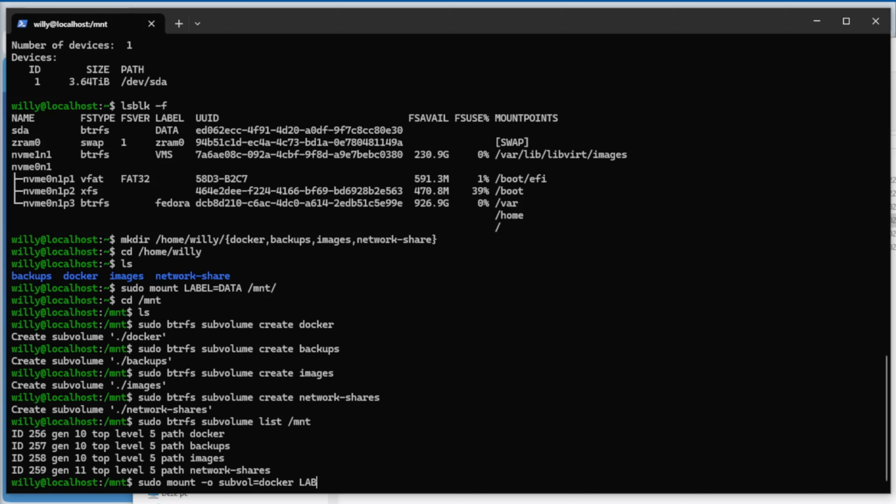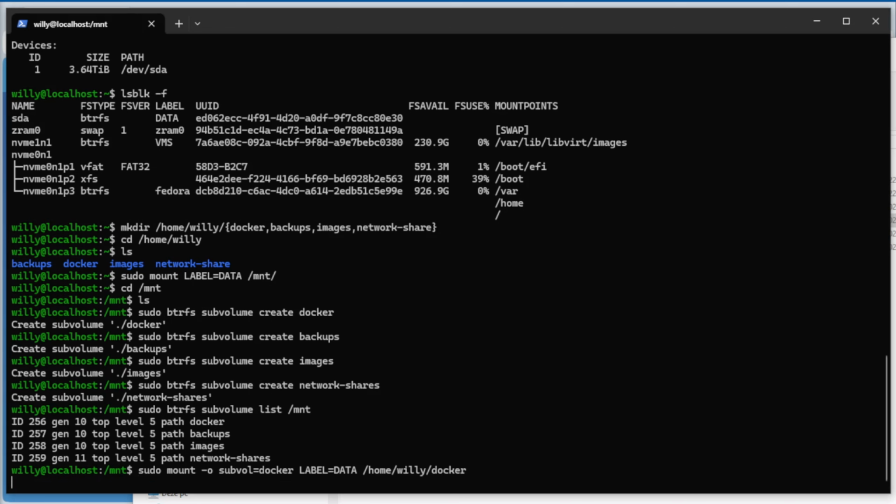Label equal to data, capital letters, and our directory, so /home/username. So we mount this subvolume to this directory. Enter. We do that a couple of times.